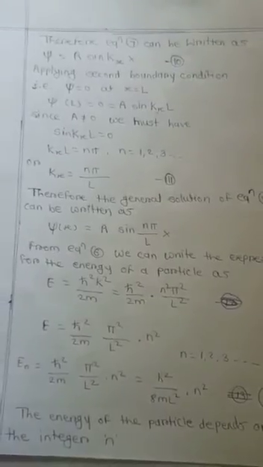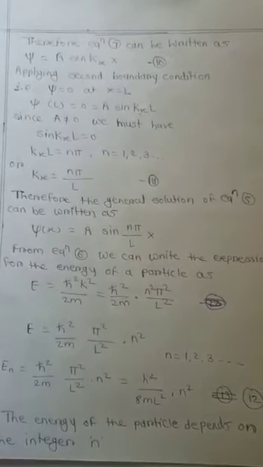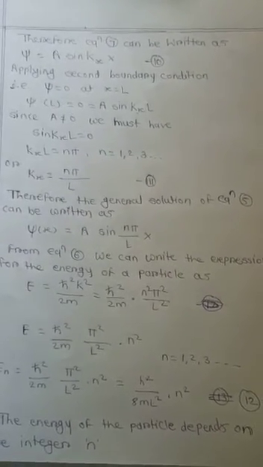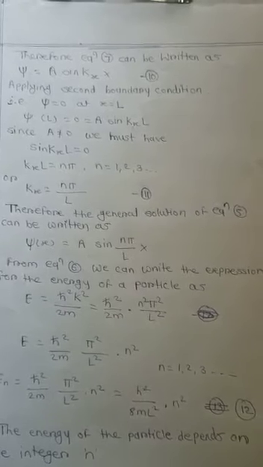Cos 0 is equal to 1, or B is equal to 0. Therefore, equation 7 can be written as psi(x) is equal to A sin kx into x. Apply the second boundary condition, that is psi is equal to 0 at x is equal to L. Psi(L) is equal to 0 is equal to A sin kx L.